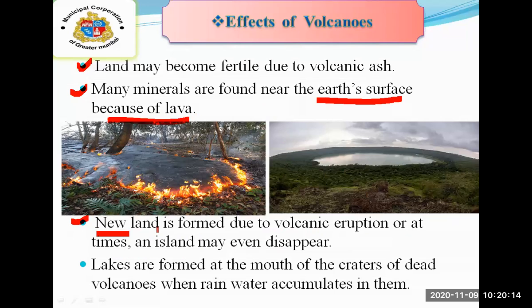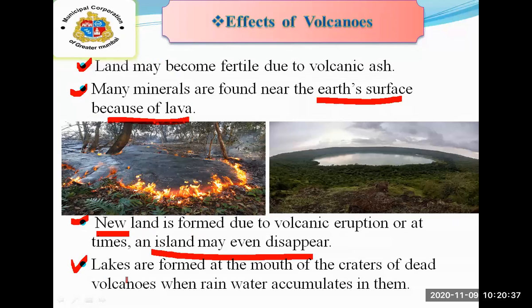On one side a new island will form, and on another side, if there is an island over there, it will disappear.